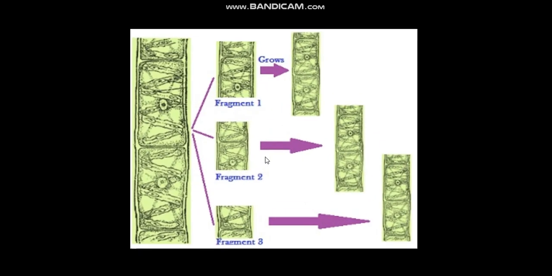This is fragmentation. The entire body is made up of a large number of cells and the cells are placed one above the other. When the cells are present one above the other, this type of structure is called a filamentous structure. So when the body is divided into small fragments, each fragment, by repeated division, produces a large number of cells and functions as an individual organism. So this is fragmentation in lower organisms, that is, some of the algae, some fungi, and some of the bryophytes also. Clear? Mosses.